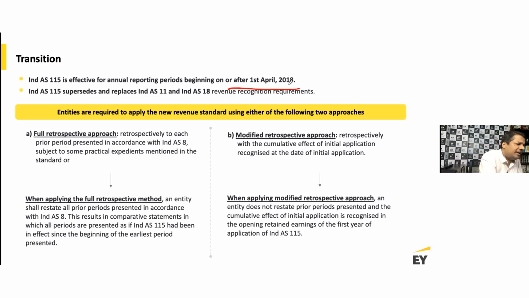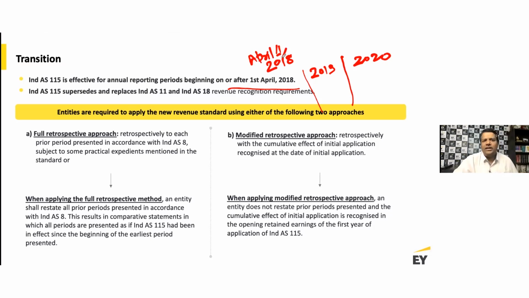As you know, let's say if you are doing Ind AS, and we are, let's say, in 2020, you also need to do 2019. You have to do a comparative period financial statement, and if you do that, I also need to do my opening balance sheet as on, in this example, April 1, 2018. So I need to do my opening balance sheet as of April 1, 2018. Then I need to do my 1819 and then 1920.